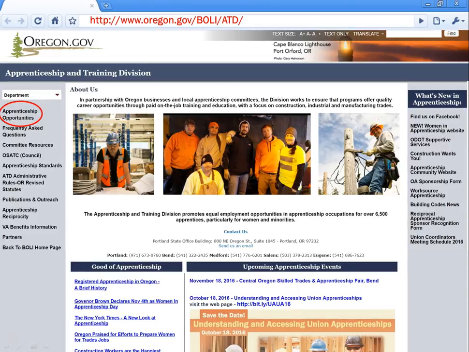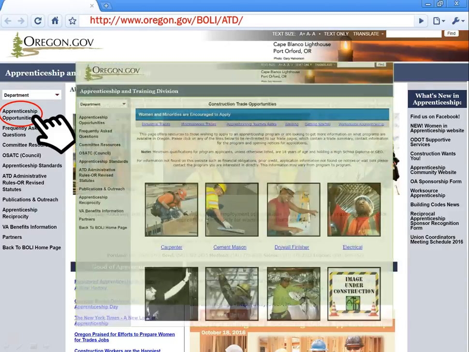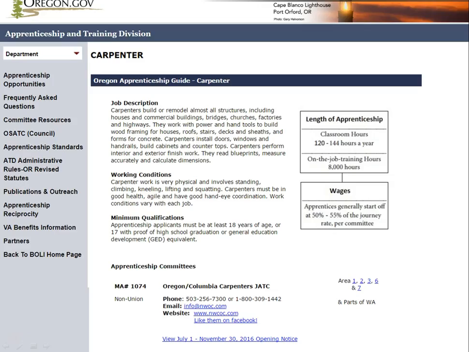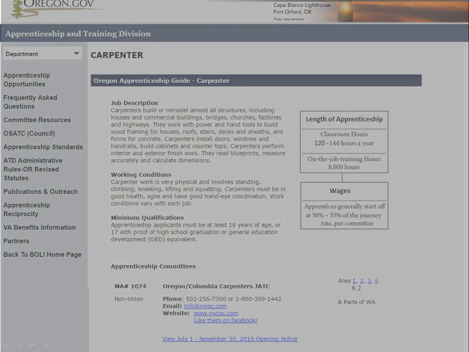When you click the Apprenticeship Opportunities link, you will be able to look at different apprenticeable trades and figure out which one you might be interested in pursuing. By clicking on each picture, you can access the Oregon Apprenticeship Guide to view details on the apprenticeship programs within that occupation.